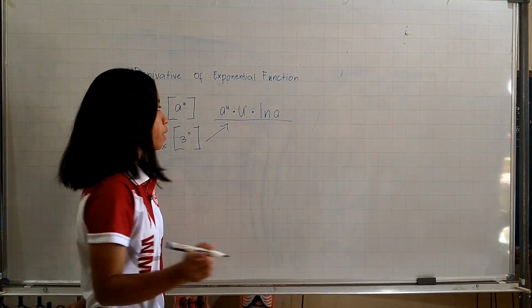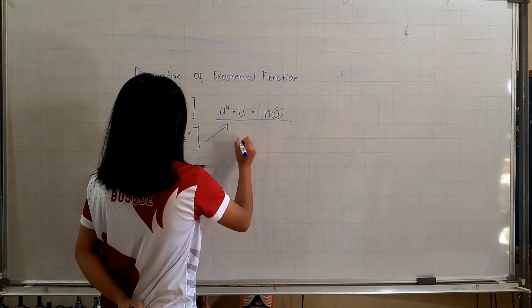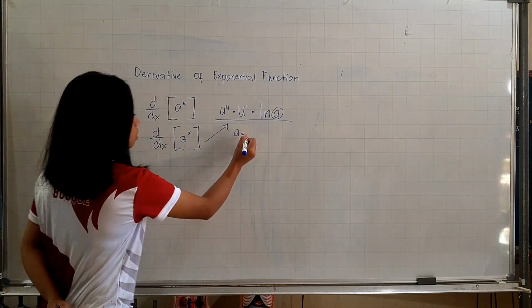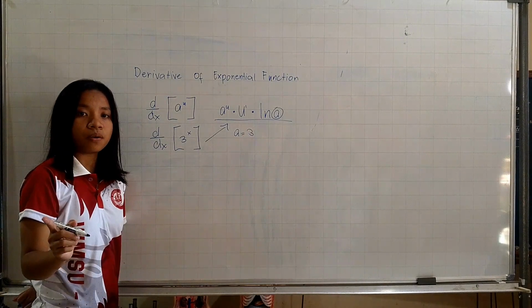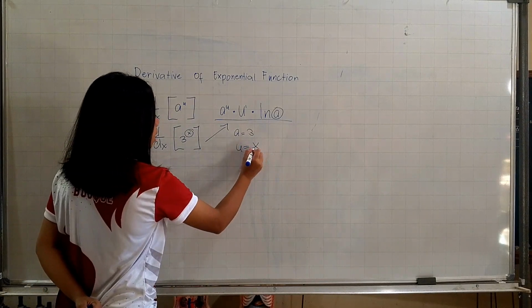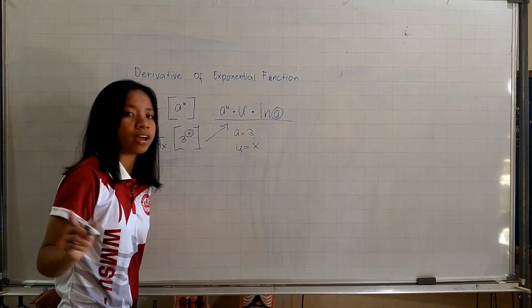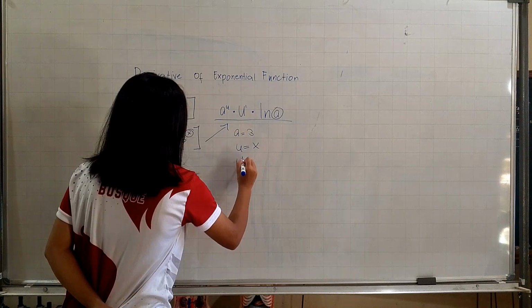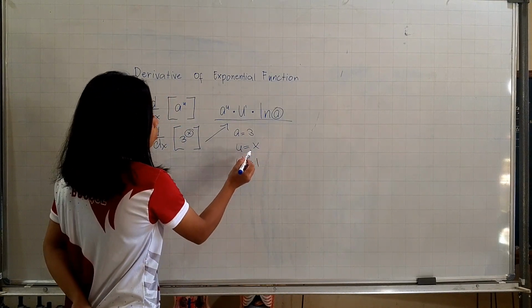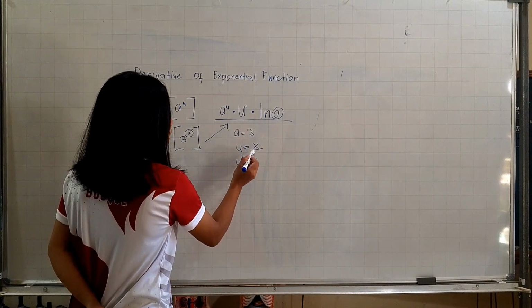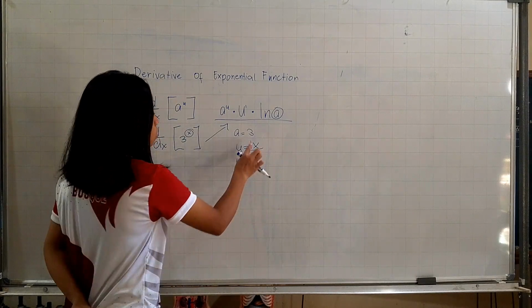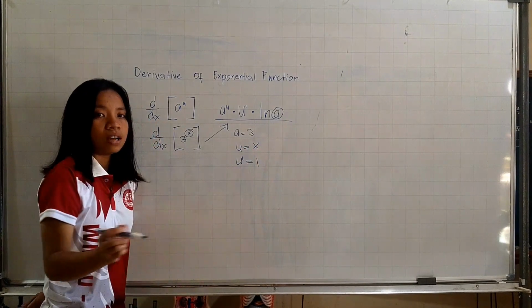So first, we're going to find our a. So our a is the base, which is number 3. Then we're going to find our u. So our u is our exponent, which is x. Next, we're going to find our u sub, which is equal to 1, because we all know that this figure has the constant 1 in any form. So let's differentiate it.